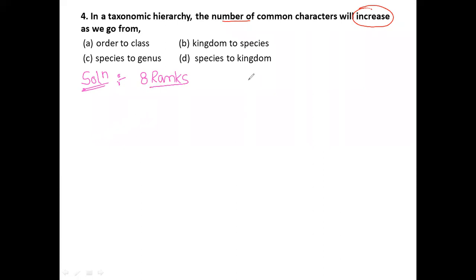From domain, we can see those things: domain, next kingdom.